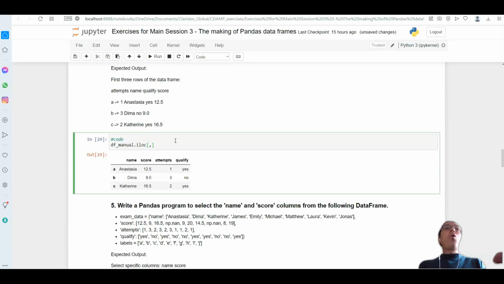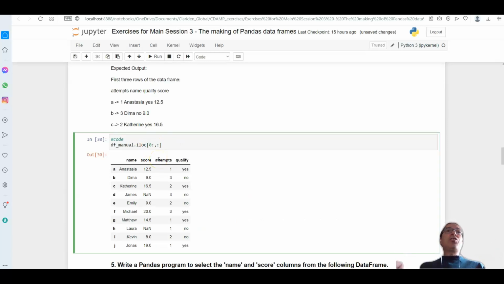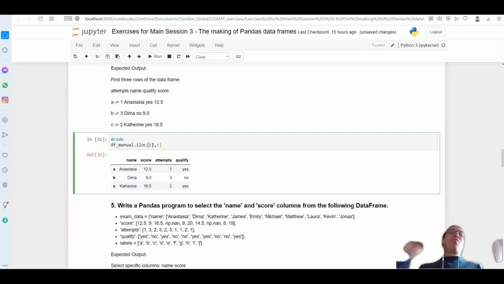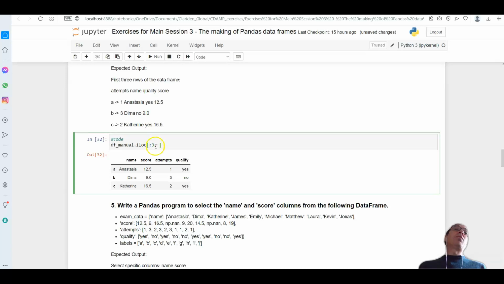So if I want all columns, that will be like this. If I want all rows, that will be like that. But if I want the first to the third, I can say this is for rows, and it will give me the first 3 rows. Of course, I can avoid saying this, so that will give me the same result. So I don't need to put 0.